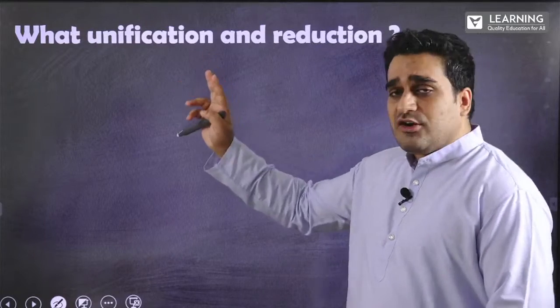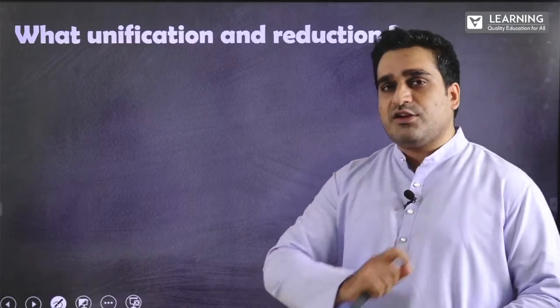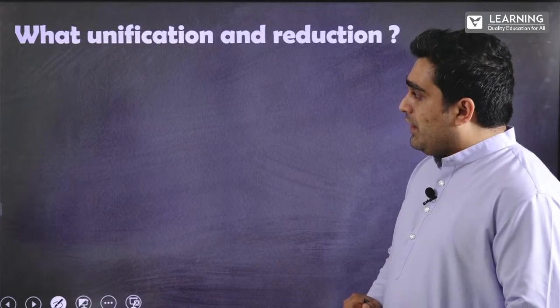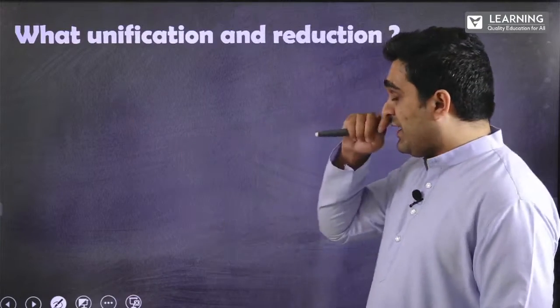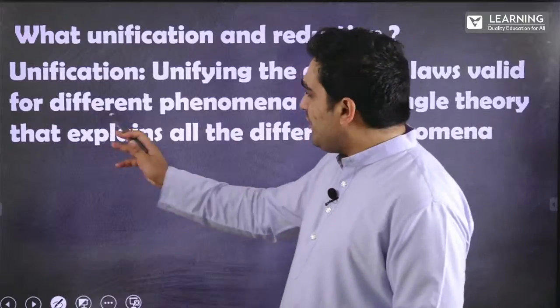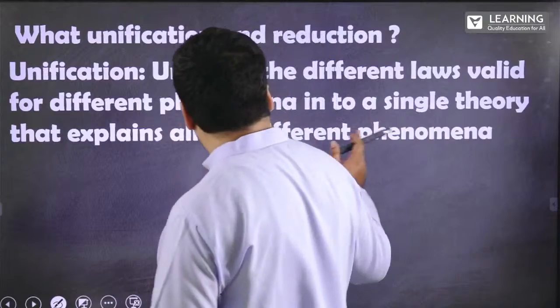And a quick description about further concepts of physics, as to what is unification and reduction. I'll keep this very short for you. Now, when a given theory is proposed, there are two ways that you can propose it. One is where you take two different theories and combine them as one, which is called unification. Unification is the unifying of different laws, different phenomena, into a single theory that explains different phenomena.